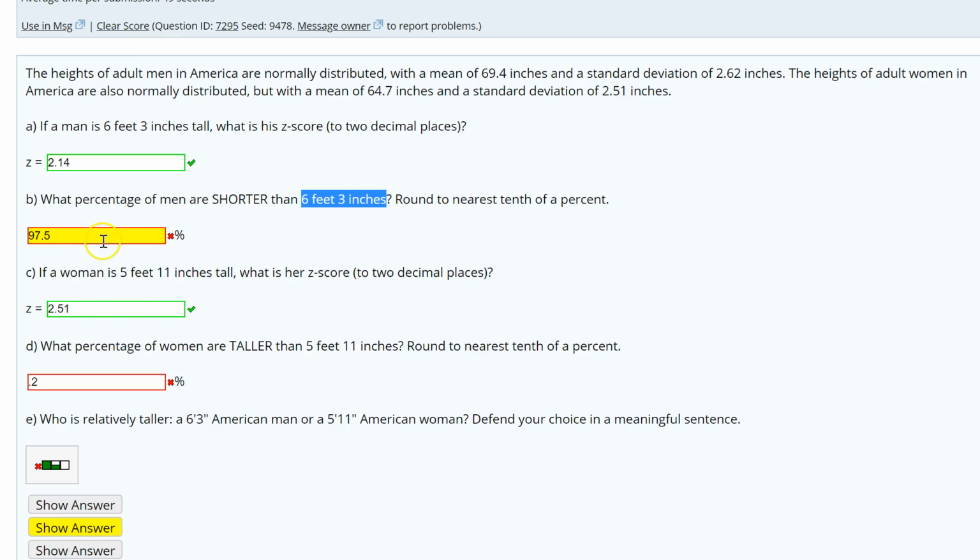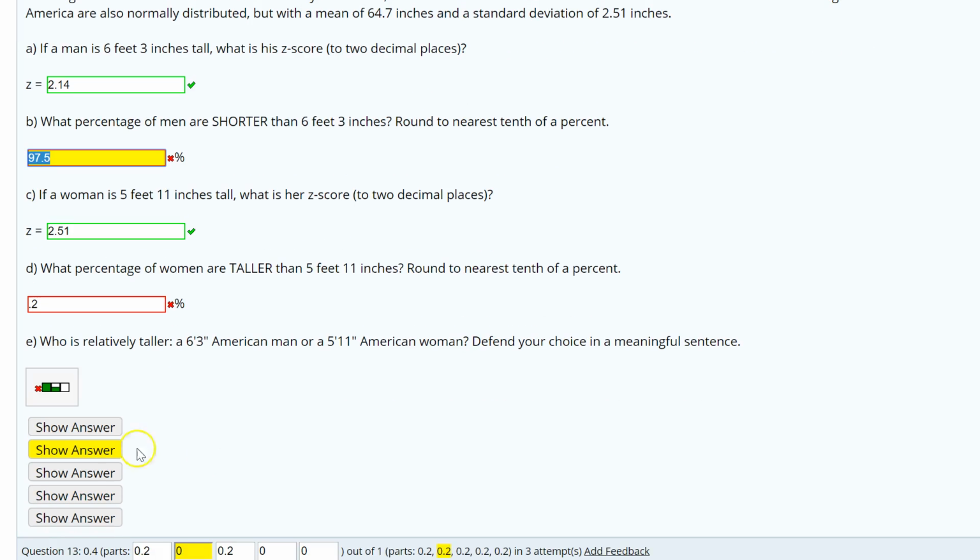Now, of course, this is again asking for a percentage, so we just have to convert it to a percentage. So 0.9837 would be 98.4. You put that answer in. So this is the same thing. Just make sure you're switching it around.